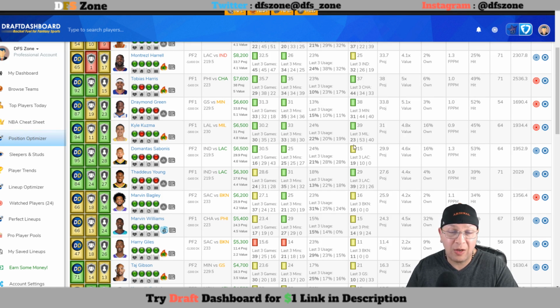39 average against Milwaukee, did only put up 23 in his last game out. Again, this is more so about taking advantage. No LeBron, more opportunities, more usage, and of course also taking advantage of the fact that maybe there's no Giannis in here. 45% of the time he's met value here, and like I said, at 5,900 on DK and FanDuel, I think we could play him on either one of the 2 platforms.